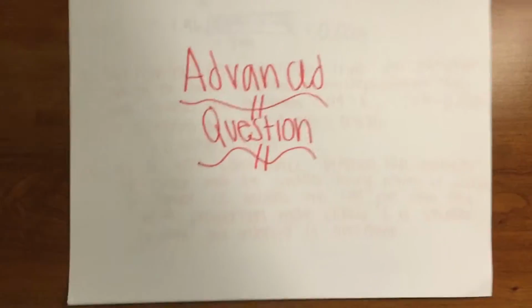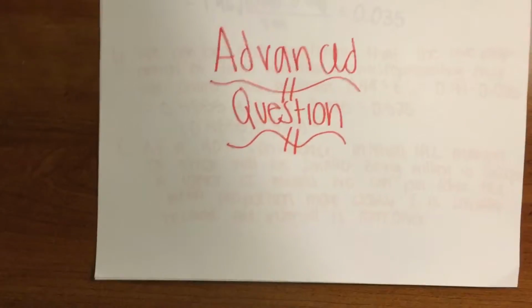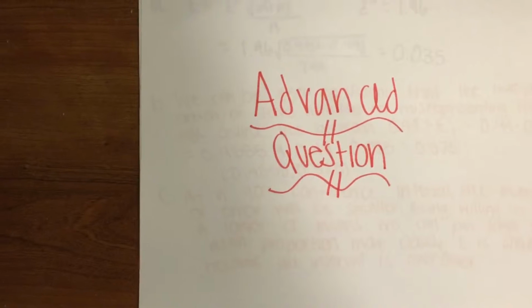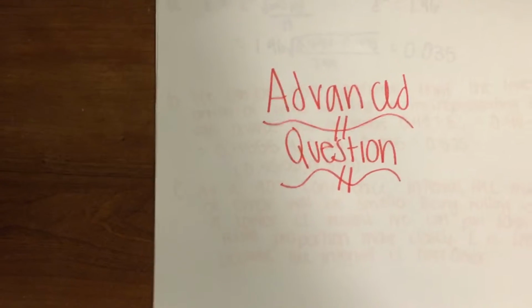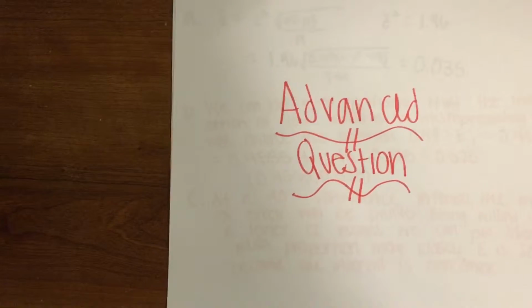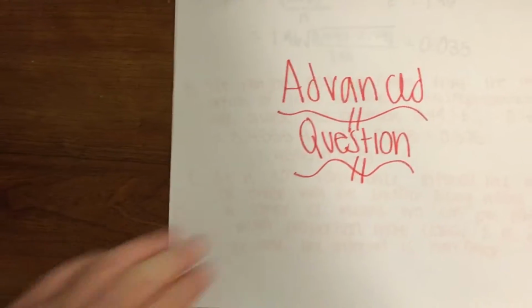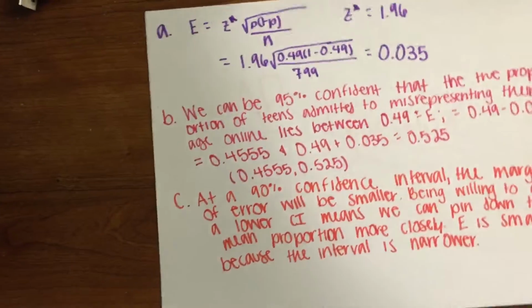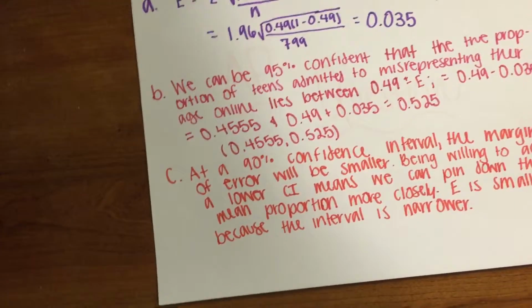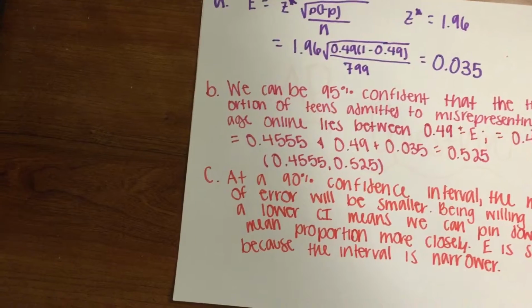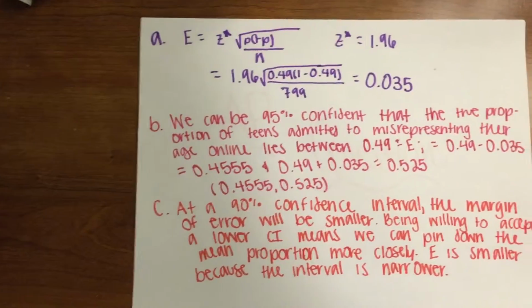For the advanced question, Pew Research in November 2011 pulled a random sample of 799 U.S. teens about internet use. 49% of those teens reported that they had misrepresented their age online to gain access to websites and online services. For part A, we had to find the margin of error for this poll if we want 95% confidence in our estimate of the percent of American teens who have misrepresented their age online.